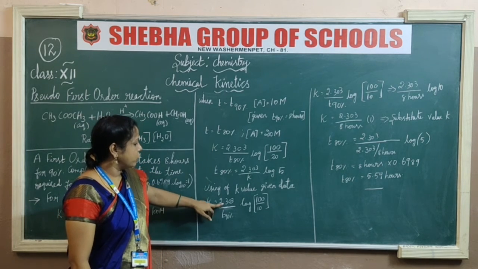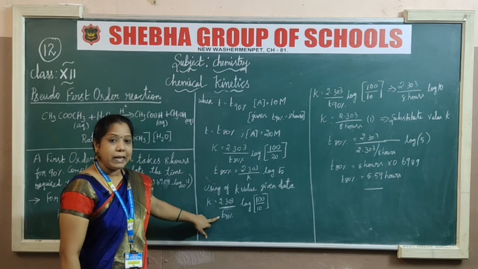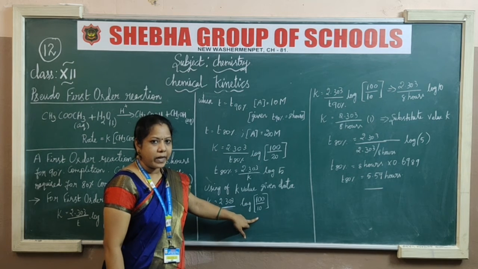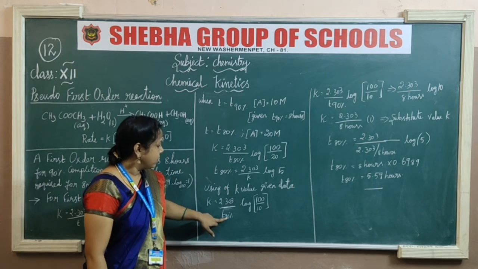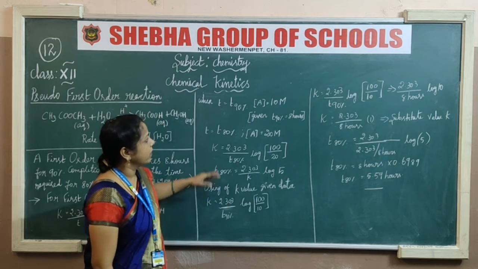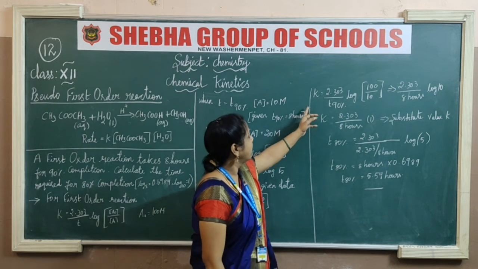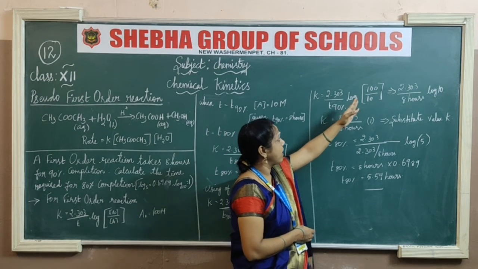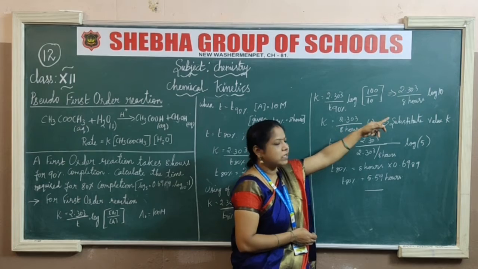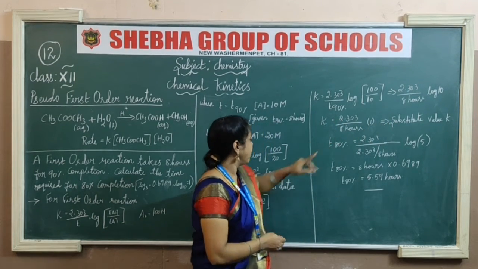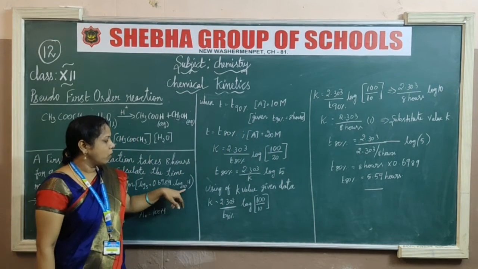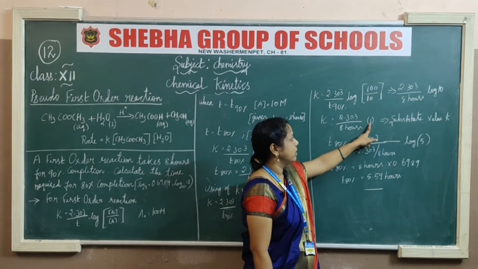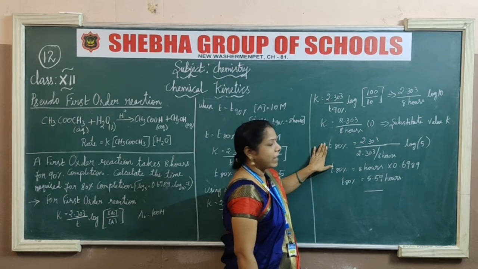K is equal to 2.303 by T 90 percent, log 100 by what, 10 or 20? Yes, 10. For 90 it means 10. Okay, and move on to the next step. K is equal to 2.303 by T90, log 100 by 10. So 100 by 10 means log 10. The log 10 value is given in the question. What is that? 1. Okay. So I am going to write the value as 1 and substitute the values for 80 percent.